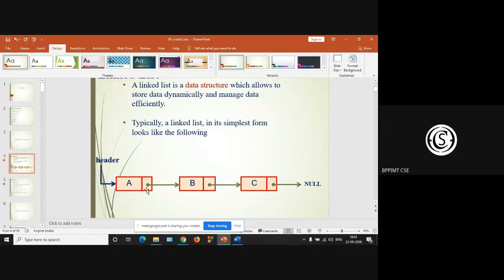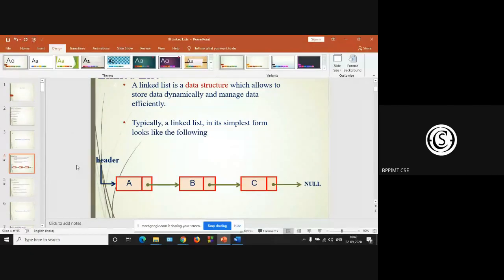The first node is A, the second node is B, and let the third node be C. Every node has two parts. The first part is called the data part, which contains the information. The second part is called the linking part, which links to the next node. Actually, the second part is the pointer part.